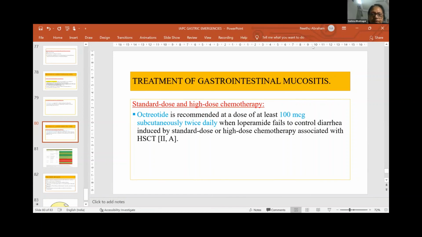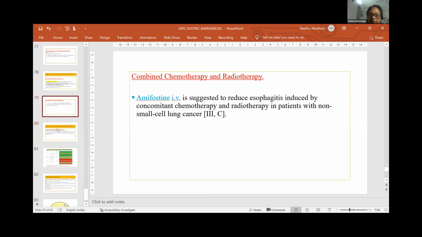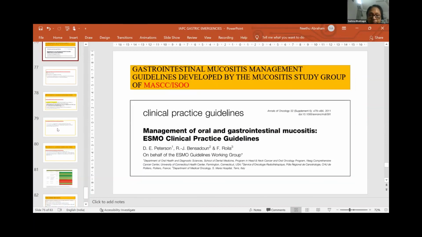The purpose of this update is not that we will be using all the agents in palliative care settings. I have witnessed the mother of one of my residents when that terminal GI bleed happened. Because we all knew the concept of palliative medicine, even the whole family was very well counseled and updated. So they just remained with her, and we did not use all these agents, but we should know all these agents.